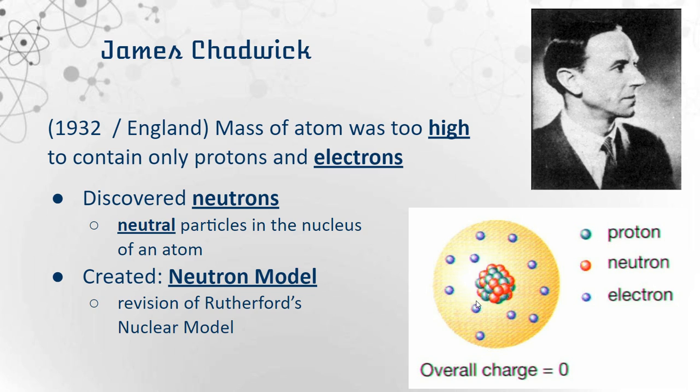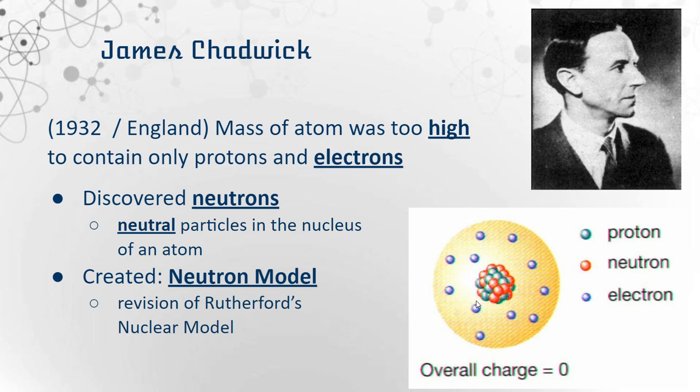Then in 1932, James Chadwick said that the mass of an atom was too high to contain only protons and electrons. The weight didn't add up. So he discovered neutrons. They were the neutral part of the nucleus. They did not have a charge. And then he created the neutron model from this.